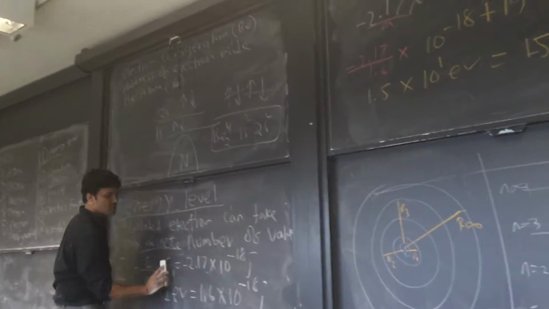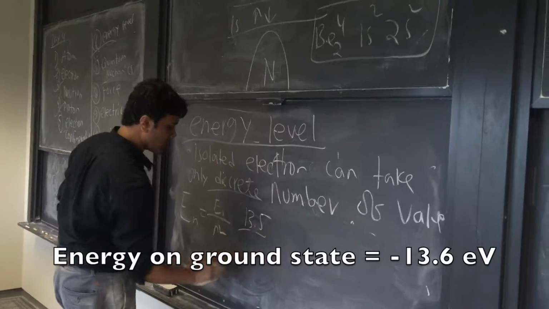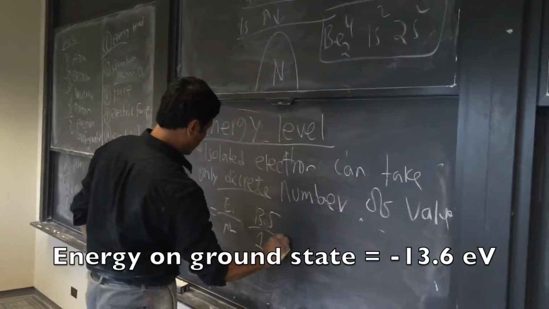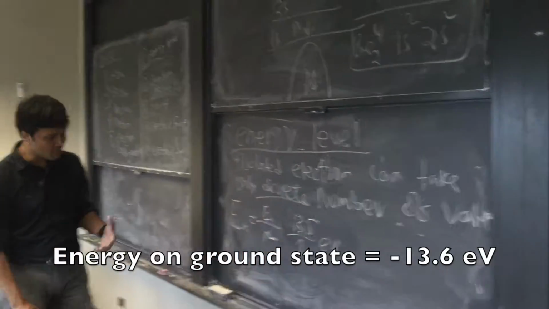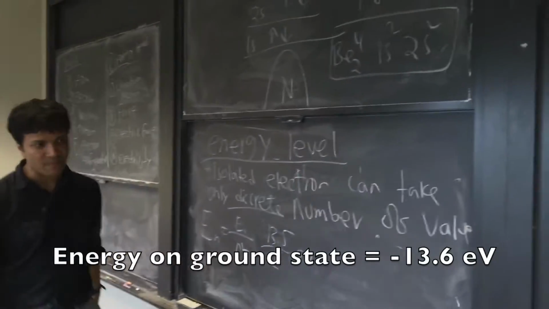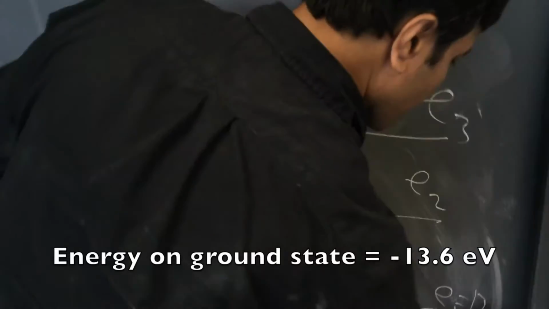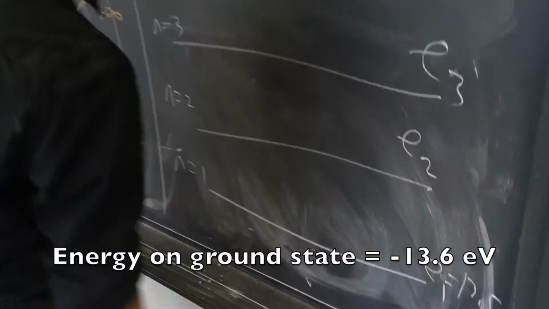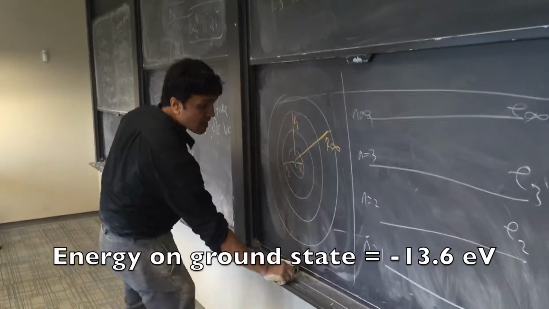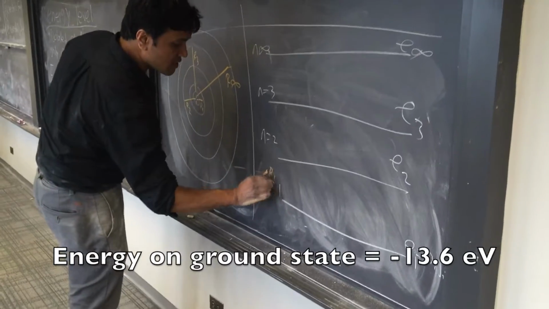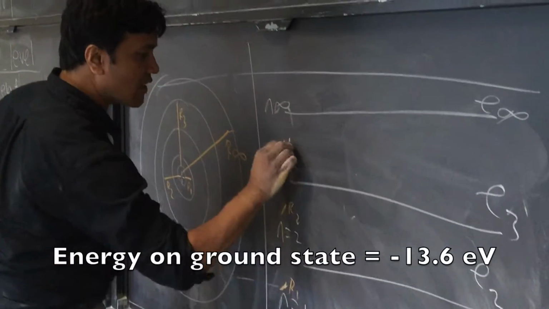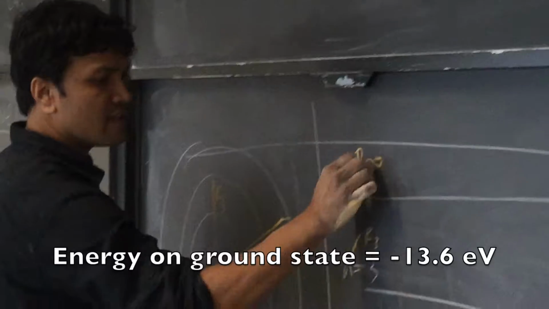This is 13.5 electron volt divided by 1, which is still 13.5, so energy level 1 is 13.5 electron volt. That means this is R1, this is R2, this is R3, and this is R infinity.